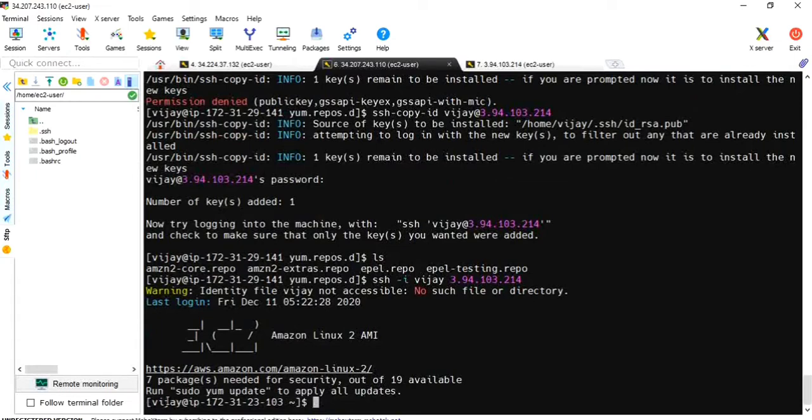We are on server 3 as the Vijay user. It is not asking any password because we have copied the SSH public keys to server 3. This is how passwordless authentication is done.